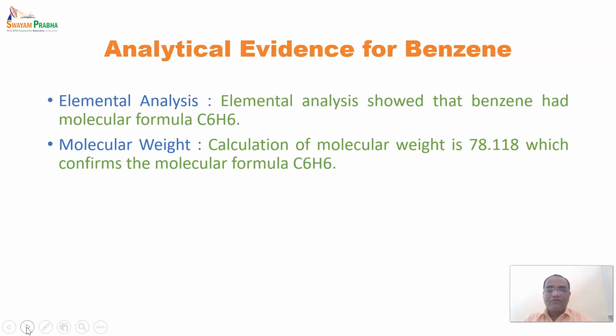So the molecular weight calculation is 78.118, which confirms the molecular formula, that is C6H6. So both of these things are interrelated, that is elemental analysis and molecular weight. The molecular formula given by elemental analysis perfectly fits with the molecular weight of the compound.